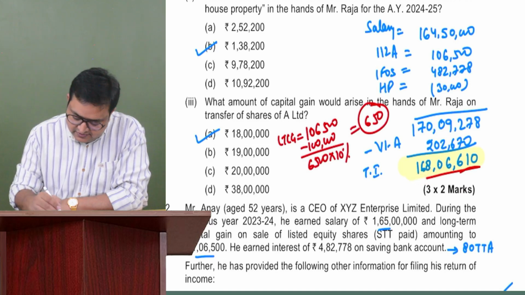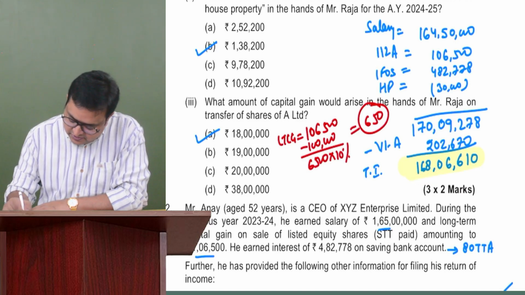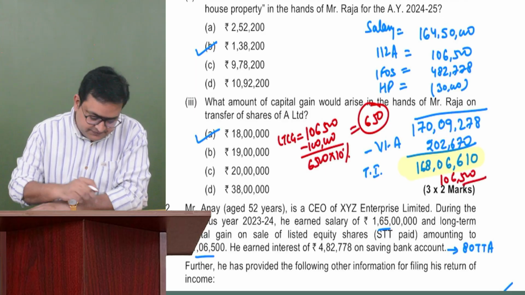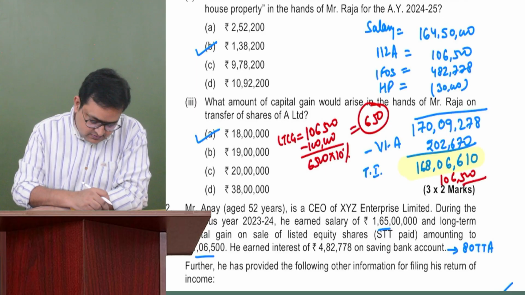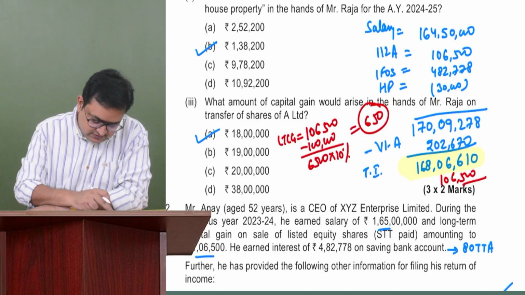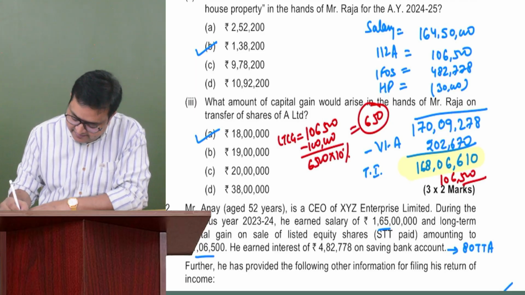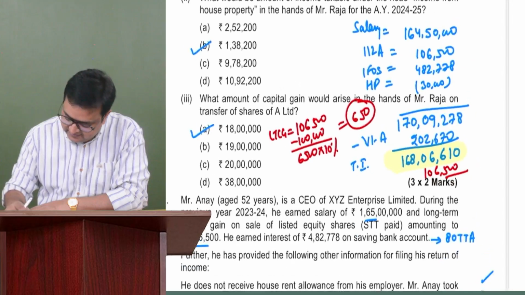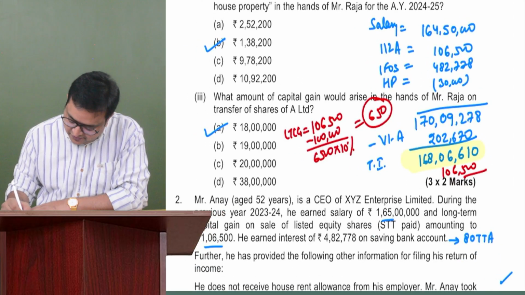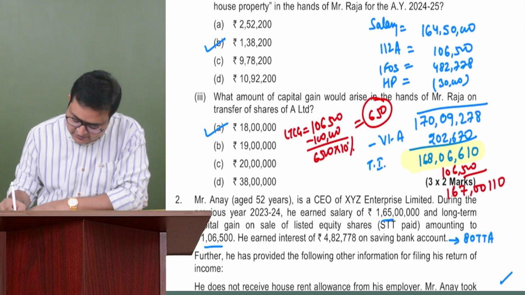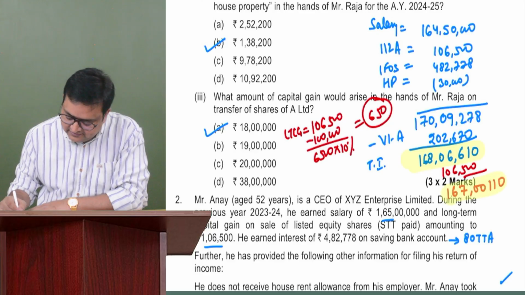First of all, deduct LTCG, 106,500, from 16,06,610. We have to apply slab rates on this amount, 167,00110, right?